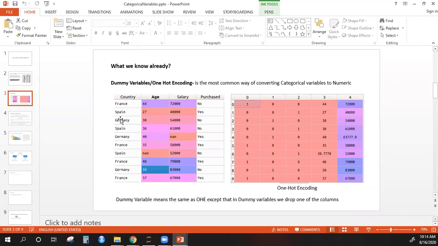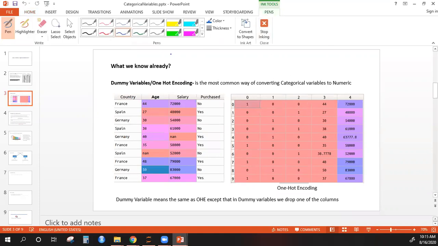There are 3 unique values. So we will have 3 different columns instead of this one column. So that is why I have column number 0, 1 and 2. 3 is nothing but age, and 4 is nothing but salary. It is the same column that is here. But 0, 1 and 2 are new columns that have been created as part of the dummy variables.